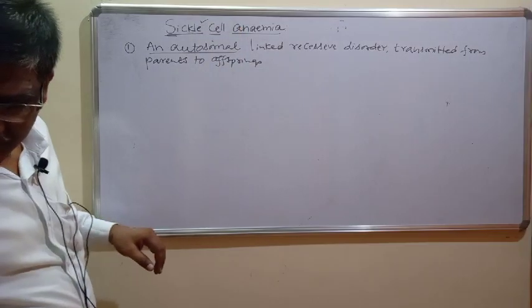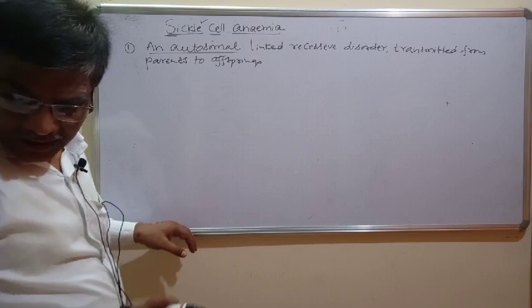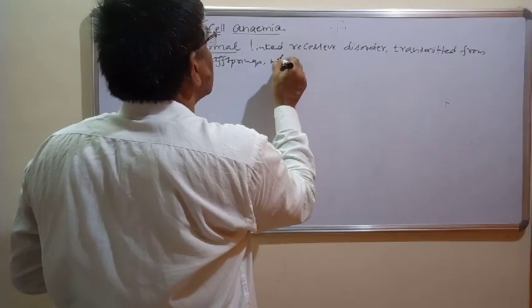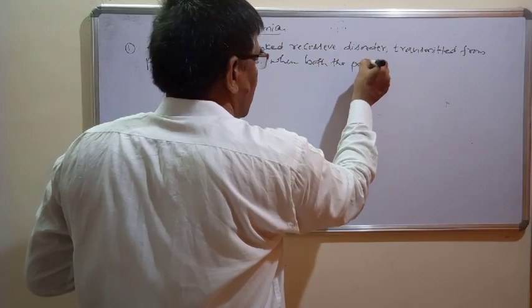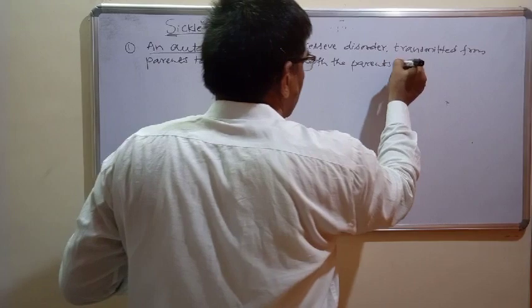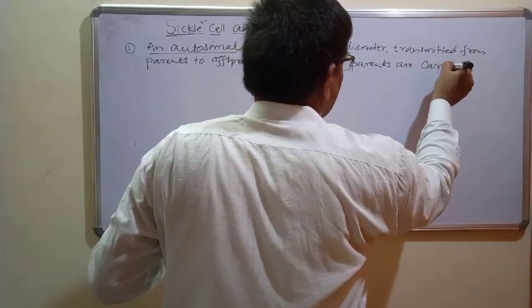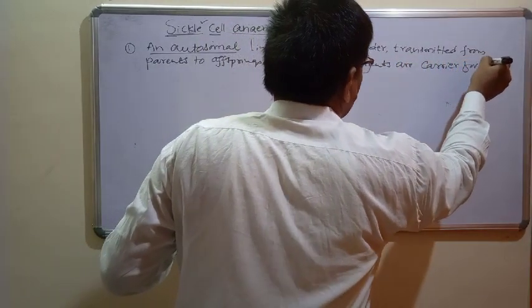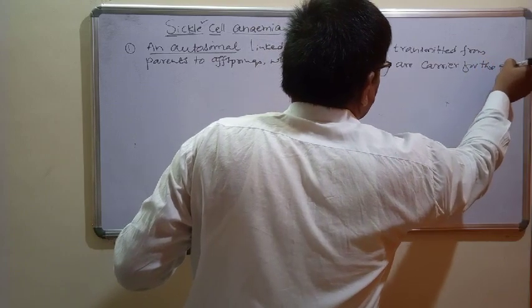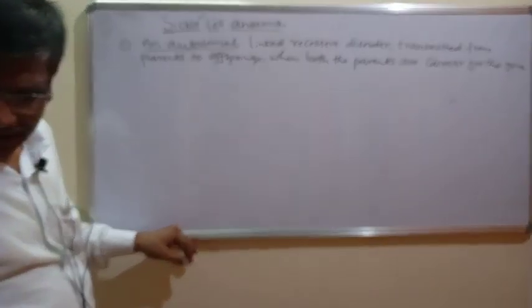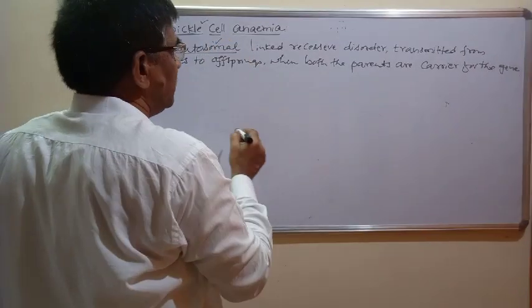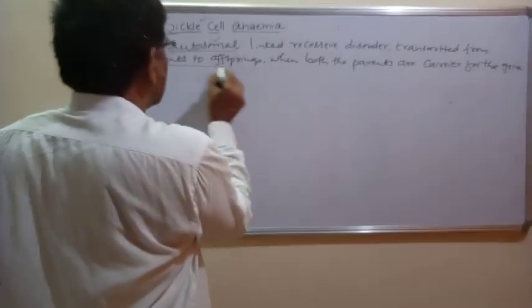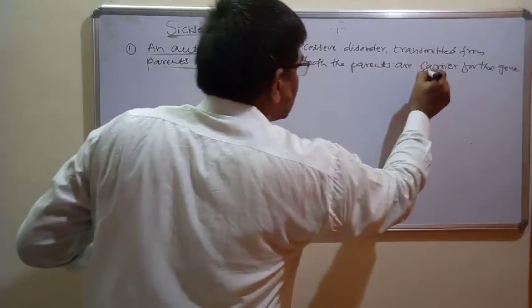Parents to offsprings, when both the parents are carrier for the gene. This is what you should understand. When both the parents are carrier for the gene, it means you can understand here it is an autosomal disorder, and it is transmitted definitely from parents to offspring. But here both the parents are carrier, so they must be present in the heterozygous condition.